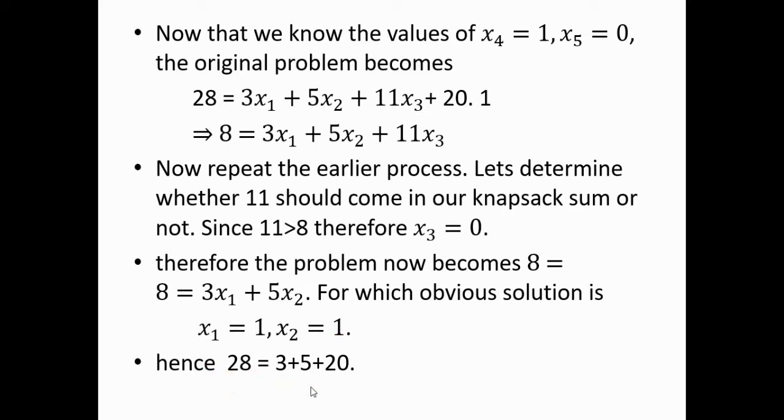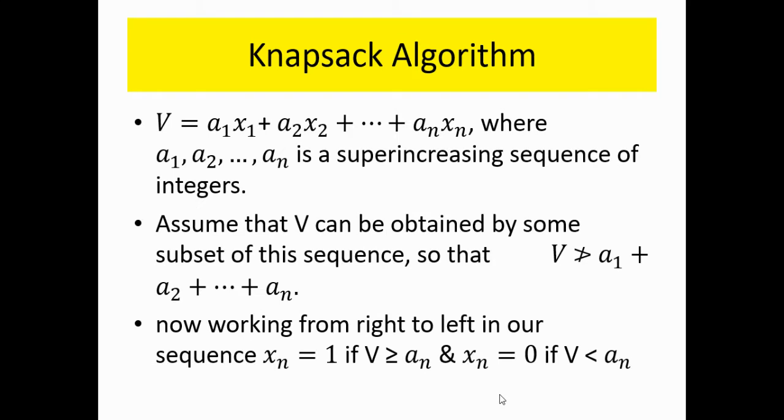So 28 is equal to 3 plus 5 plus 20. All the other coefficients are not taken, they are 0. So this is a super increasing knapsack problem.